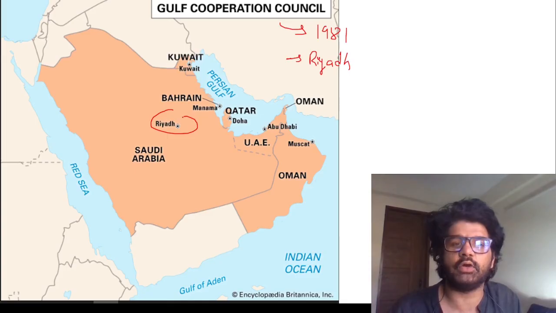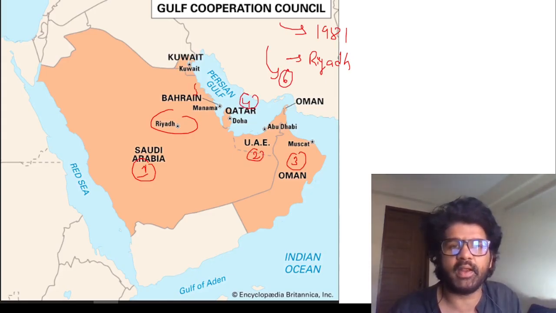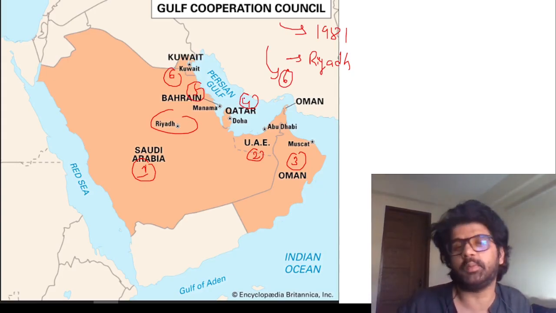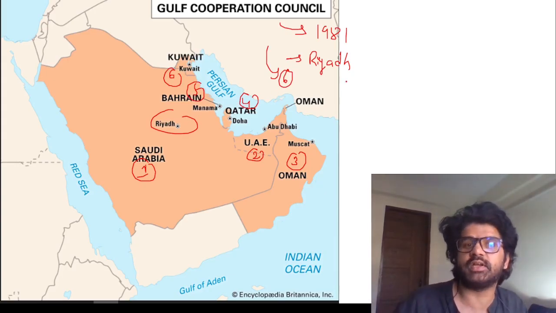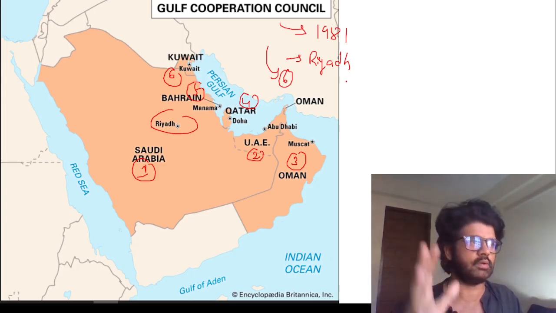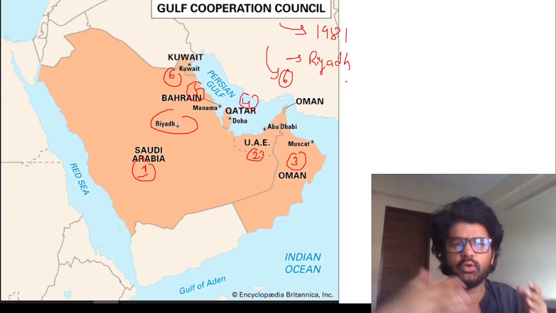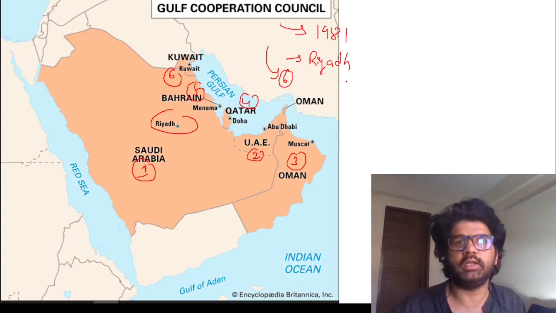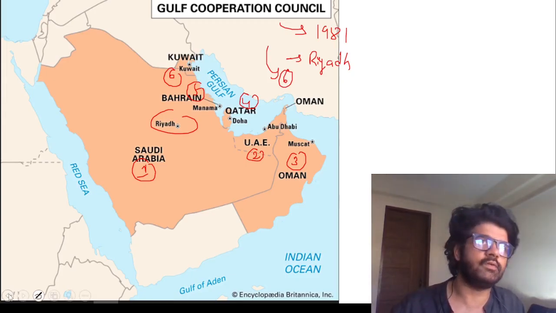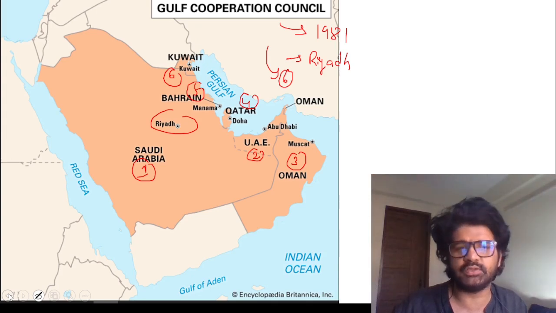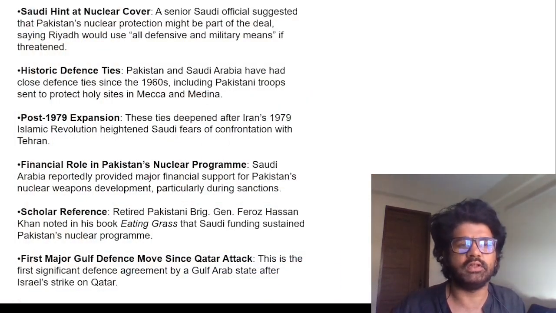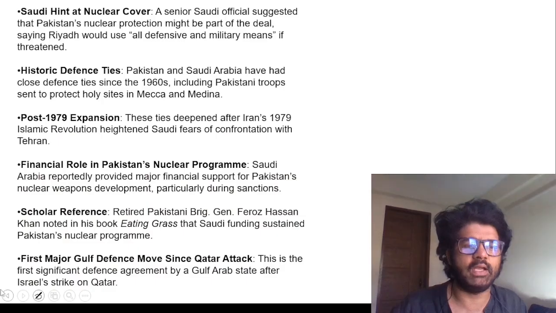You can see here Riyadh, Saudi Arabia, 6 countries. Saudi Arabia is 1, UAE is 2, Oman is 3rd, Qatar is 4th, Bahrain is 5th, and Kuwait is 6th. These 6 countries form a formal economic group, but they are also very wary of Iran. After the Iranian revolution, these countries have been wary of Iran, which wants to overthrow monarchy, the axis of resistance and so on. You can read all these things.